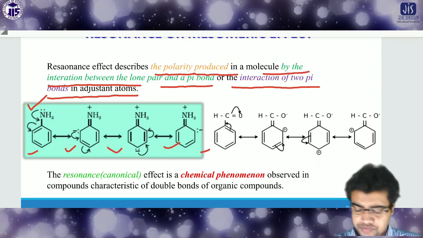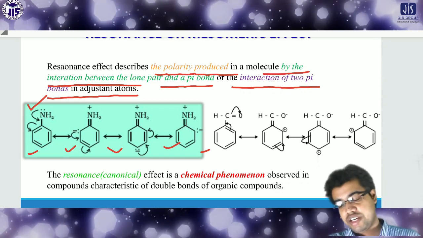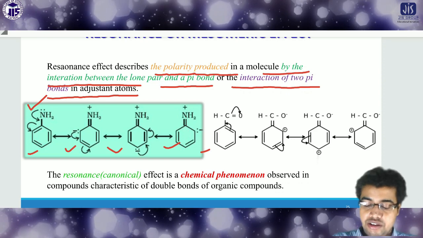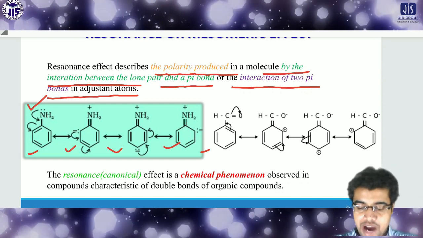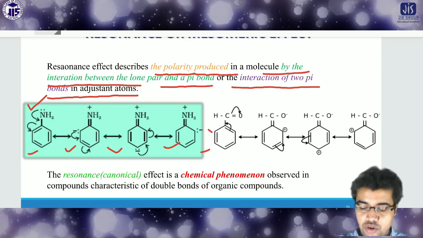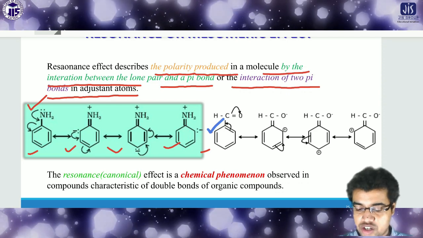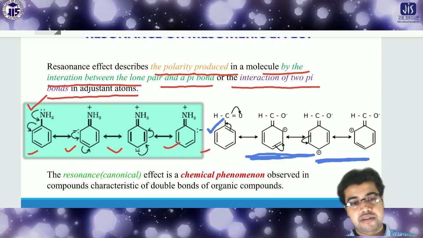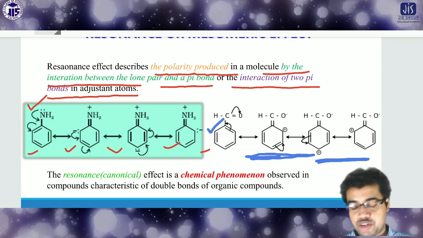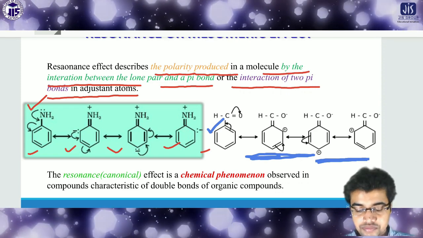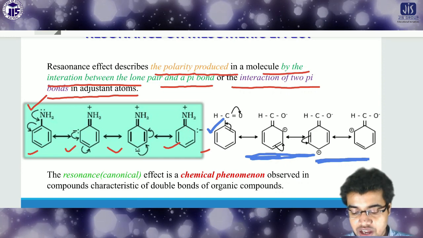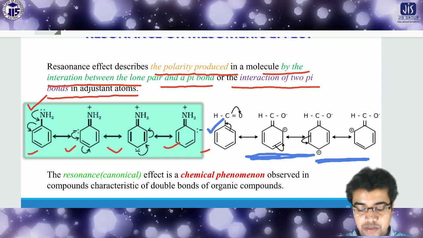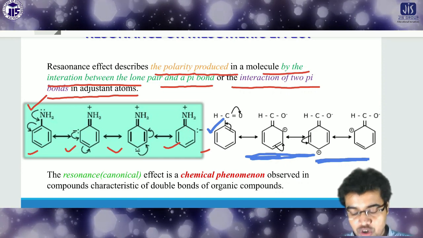And if you check the other case, there will be no lone pair, but pi bonds. In the second case, the pi bond takes part in the resonance. In this way, the pi electrons or the electron density circulate throughout the molecule. The resonance effect is the chemical phenomenon observed in compounds with double bonds, organic compounds.